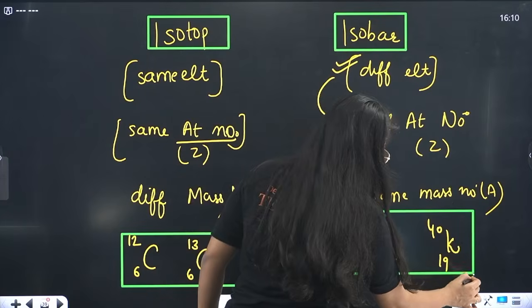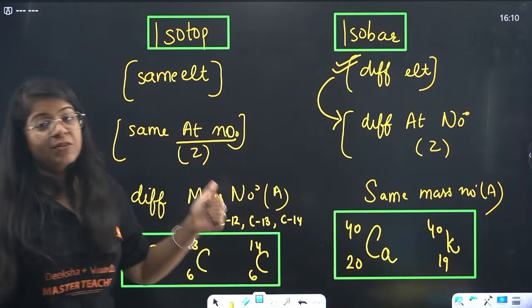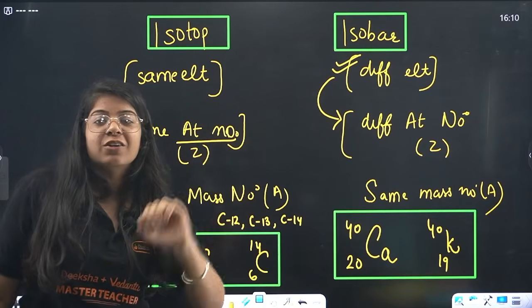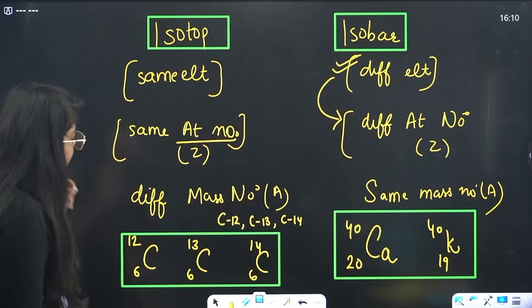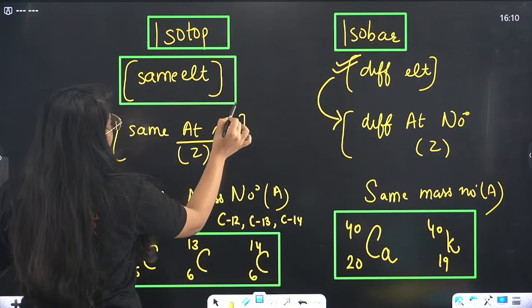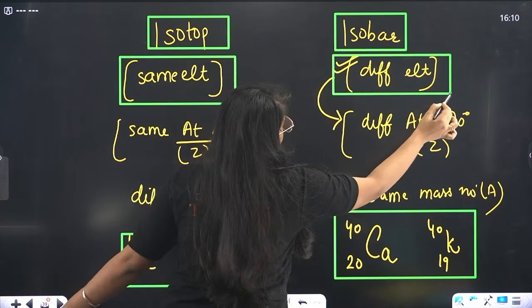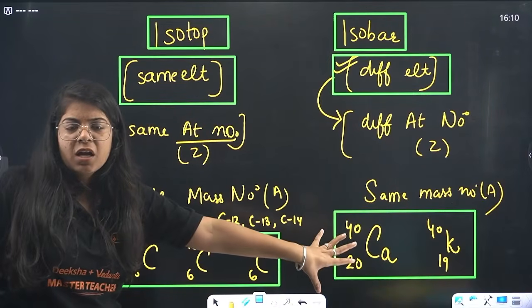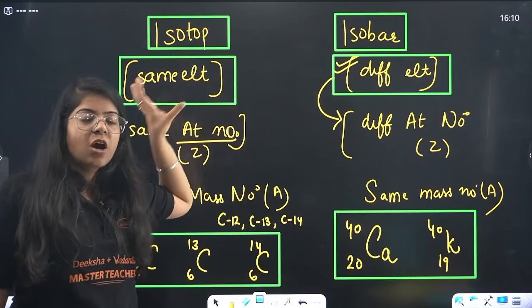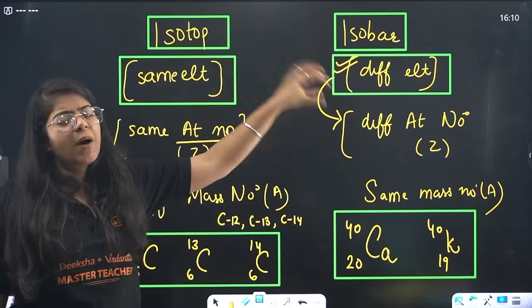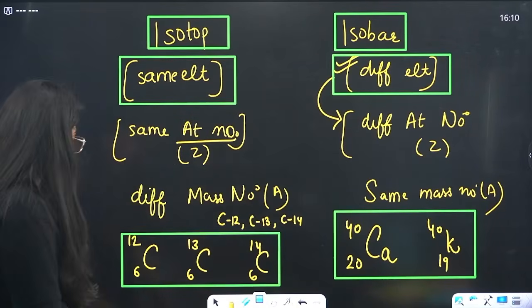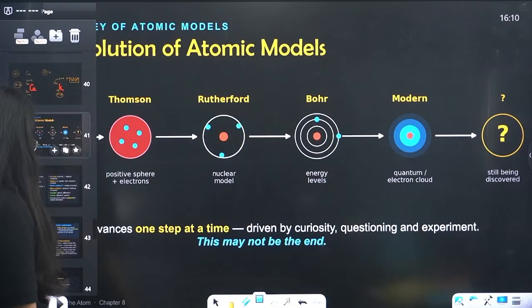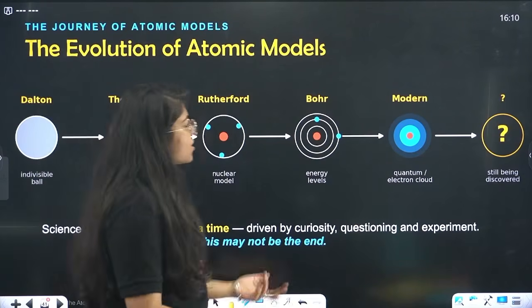Okay, beta. Now I guarantee if you study like this, nobody in the world can ever shake your concepts of isotope and isobar. The only thing you have to remember is, isotope is same element, isobar is different element, and then you build through it. You don't have to cram this. Isotopes are made up of same element. Isobars are made up of different elements.